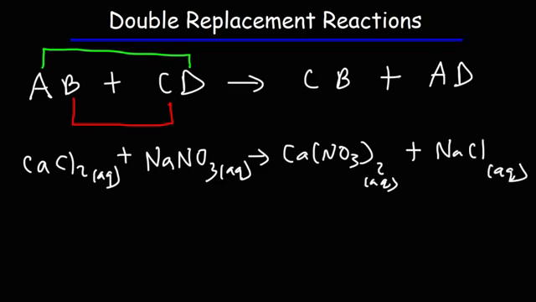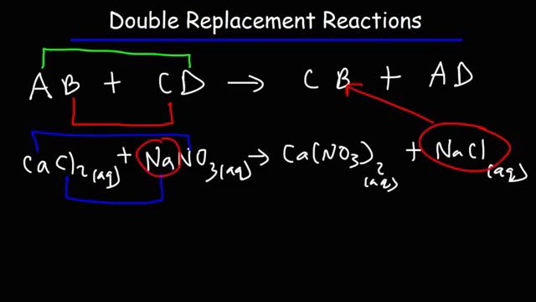So this is an example of a double replacement reaction. We can see that calcium paired up with nitrate. In this case, this would be AD. I have them switched around for some reason. And sodium paired up with chlorine, as we can see, NaCl. Notice that Na is written first. This is actually CB. Cl is written later.